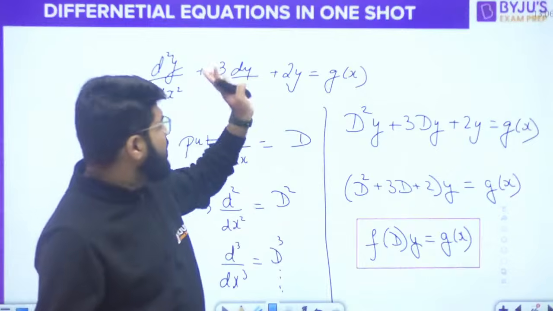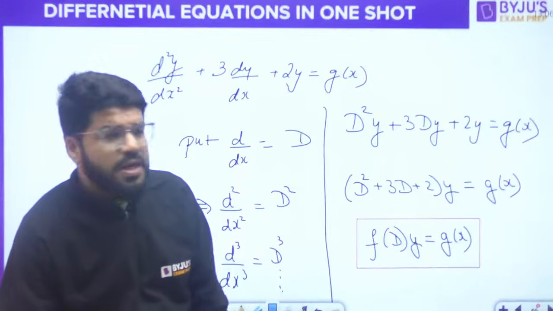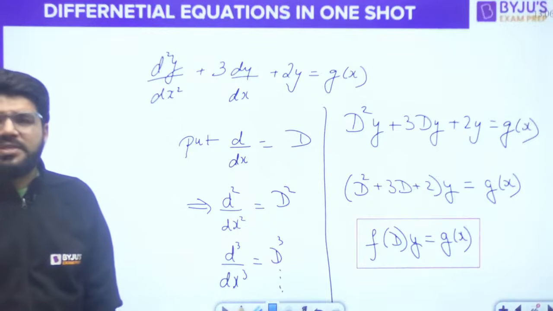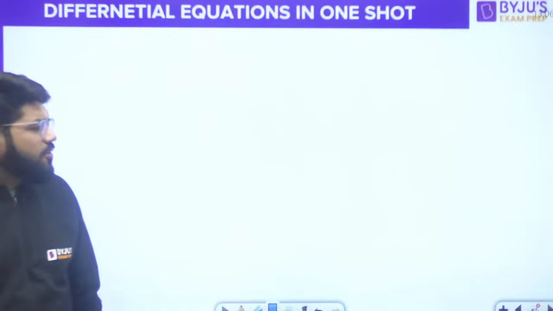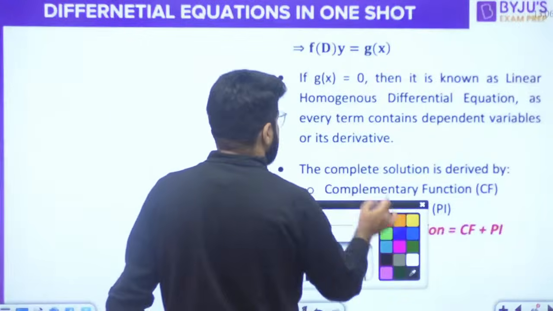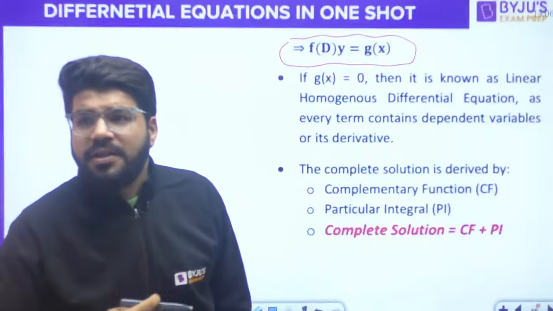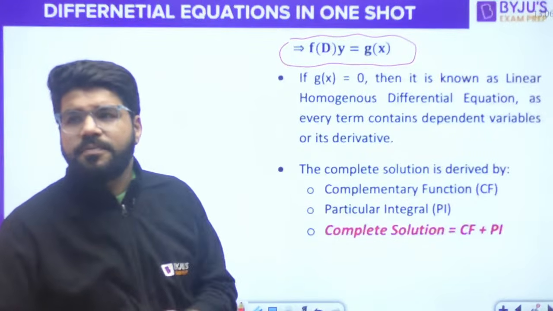The function of D will depend on the type of differential equation given. Here it is D square plus 3D plus 2. That can change also. So function of D into y is equal to g of x. Okay. So let's say that is the general representation coming up here as well. F of D into y is equal to g of x. Now there may be, right?